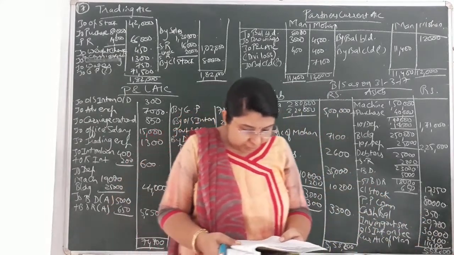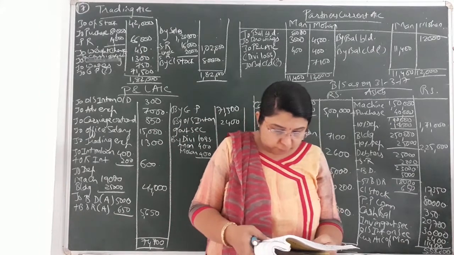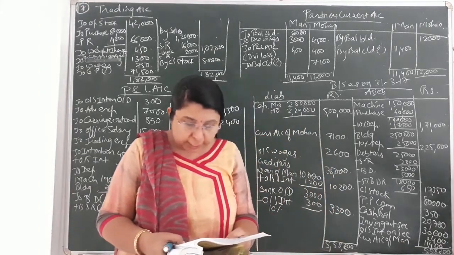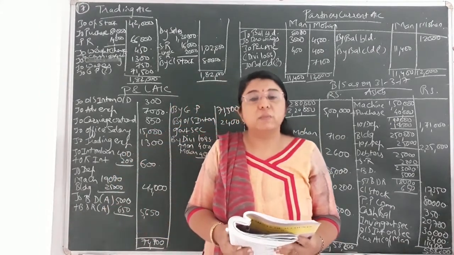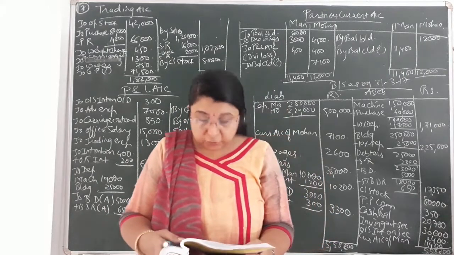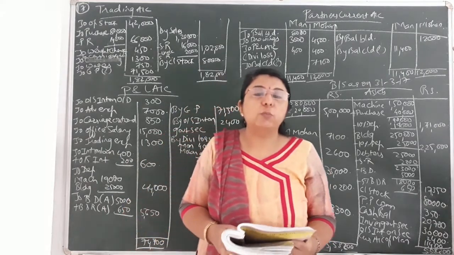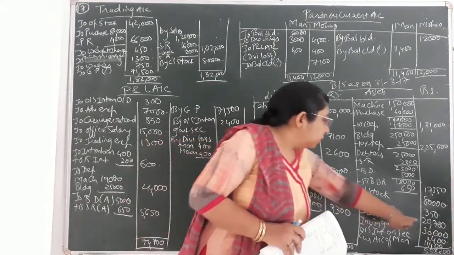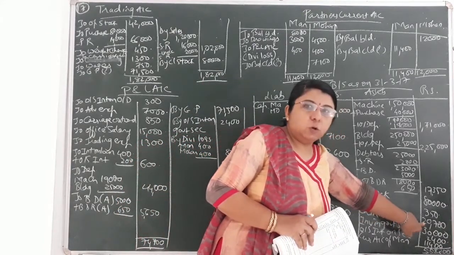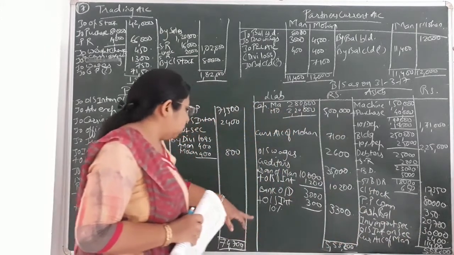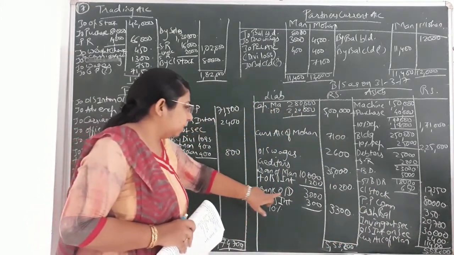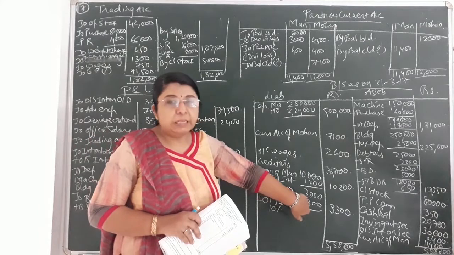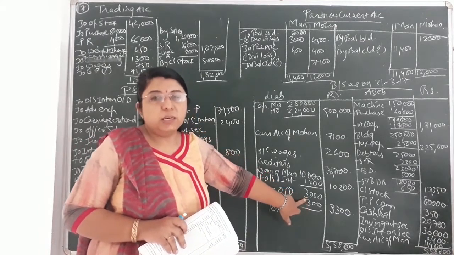Then afterwards, bank account and cash account. So cash balance, that will be always debit balance, and whatever the credit balance that is given to you, that would be bank overdraft. Okay. So cash balance, you can see I have written, that is on the asset side of balance sheet 20,700, and over here on the liability side of balance sheet, that I have written bank overdraft in inner column, that is rupees 3,000, because there is an adjustment.